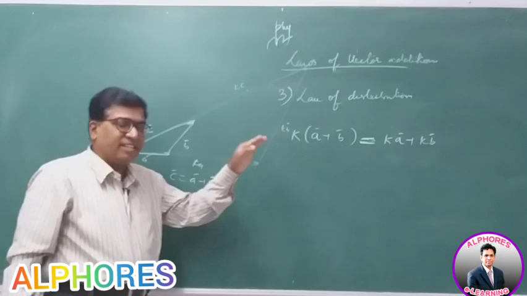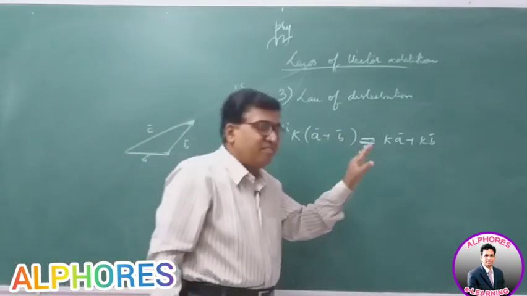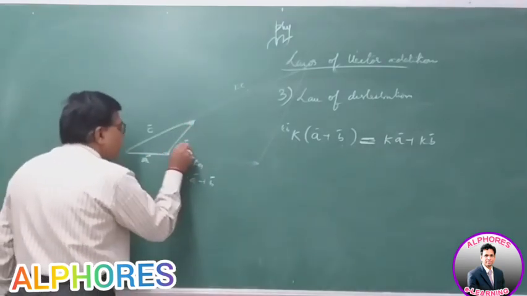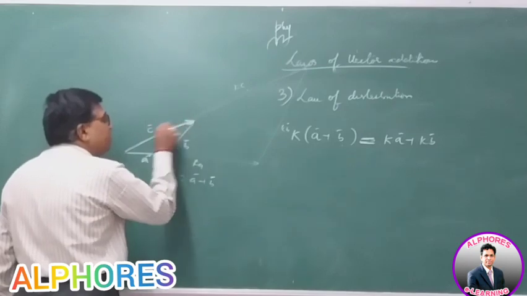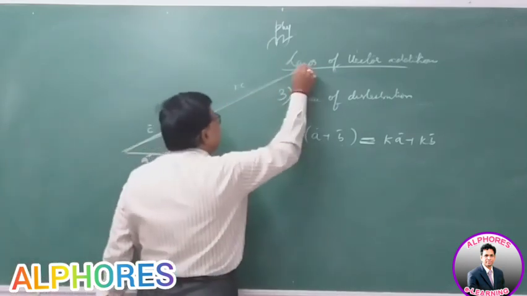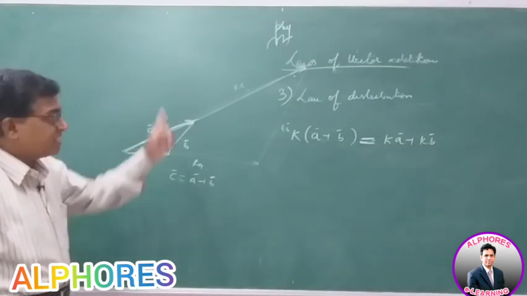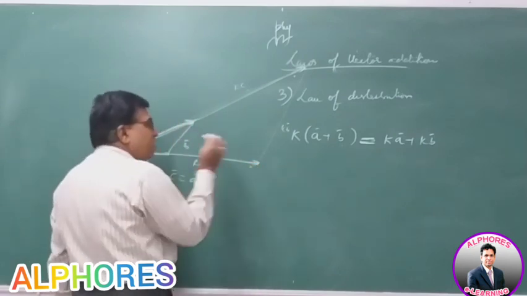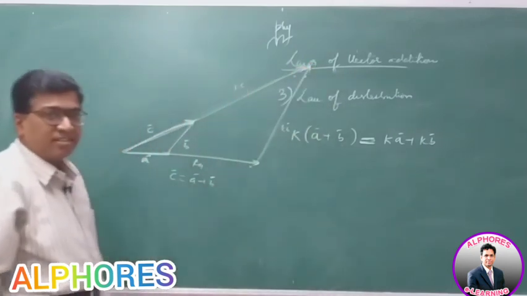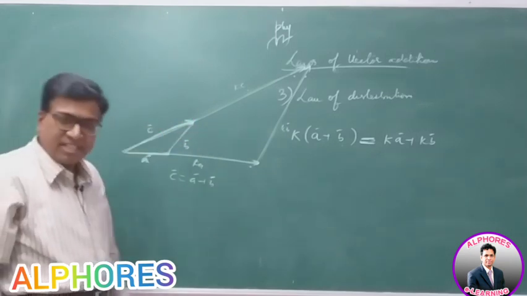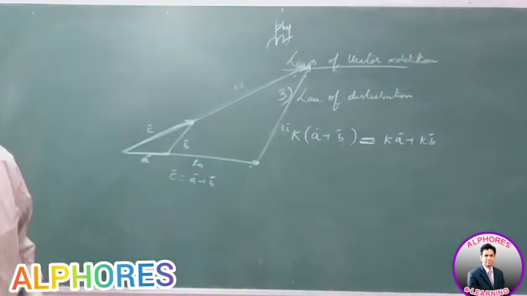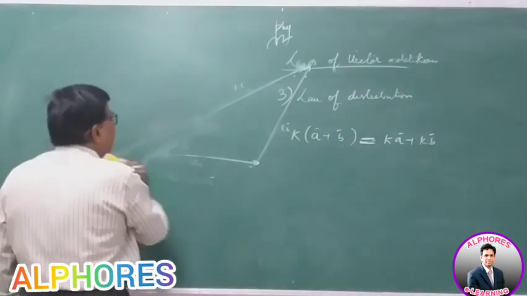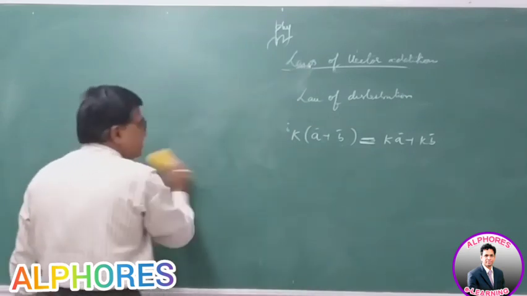Right? So whether I take the resultant and multiply by K, or multiply individually with K and take the resultant, the answer is the same. First take A bar and B bar, find the resultant A plus B, that is C bar, multiply by K, this is the resultant Kc, that is K of A plus B. Or instead of that, first multiply K to A, then multiply K to B, K times B bar, then take the resultant, you will get the same result. So whether it is K multiplied to A plus B, or K multiplied individually to A and to B, then taking the resultant, the answer will be the same.